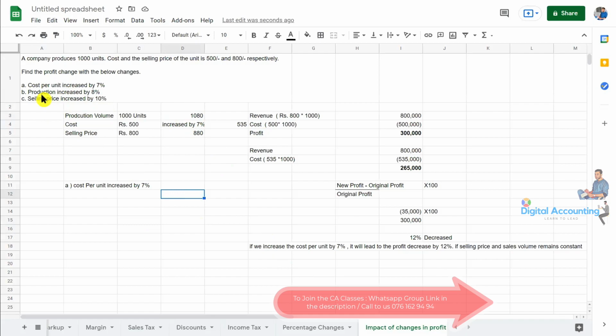Then others not changing, only the production volume increases, what will be the change in the profit? Then you need to compare that with the original profit of 300,000. Does the question make sense? Does everyone understand? You can simply do that. So do that question, my dear.